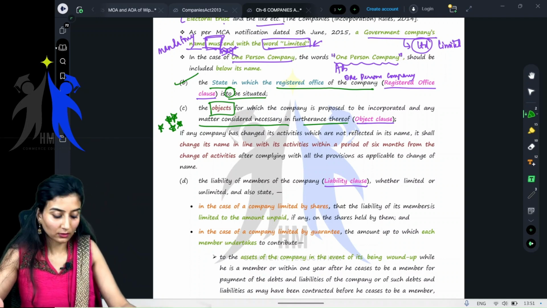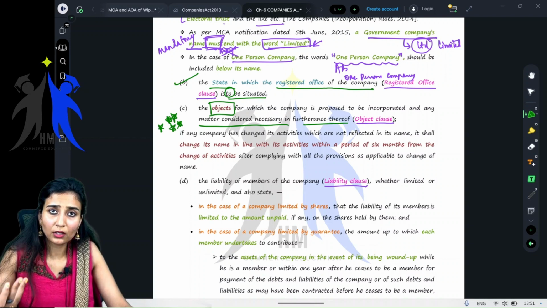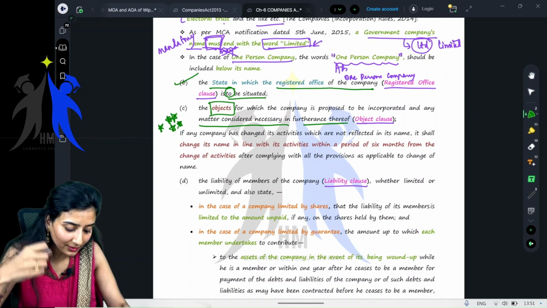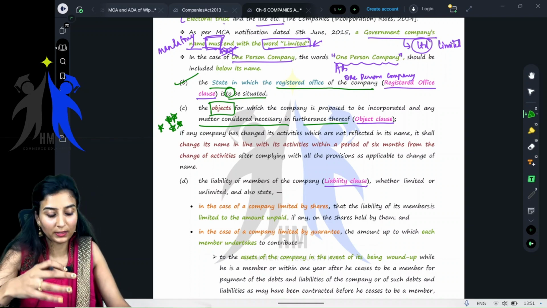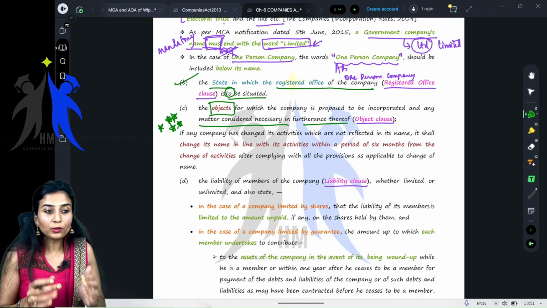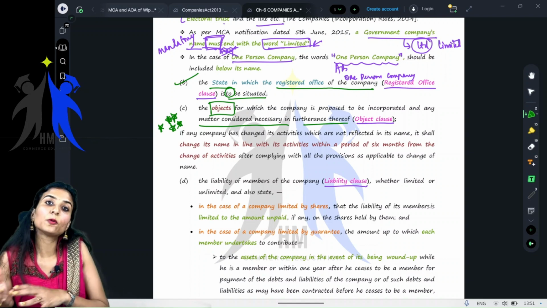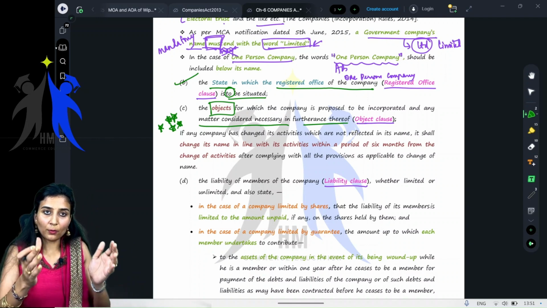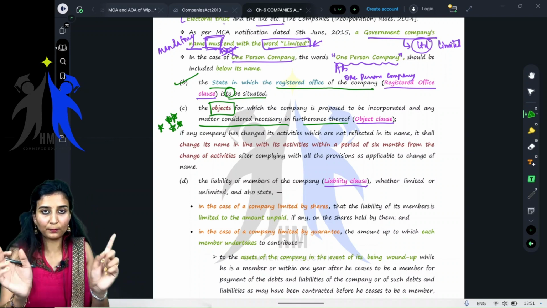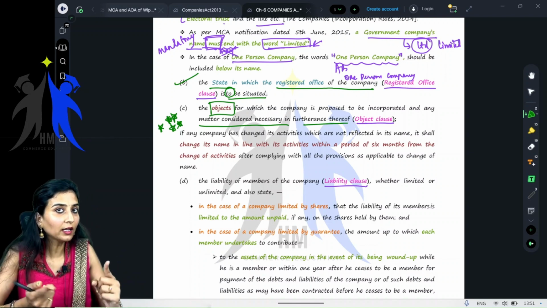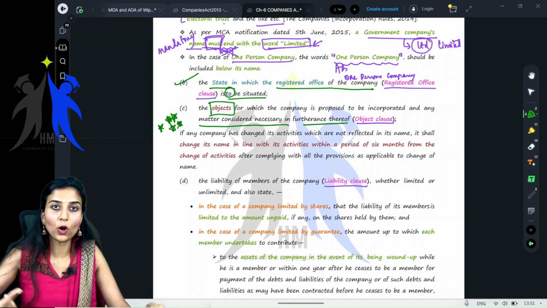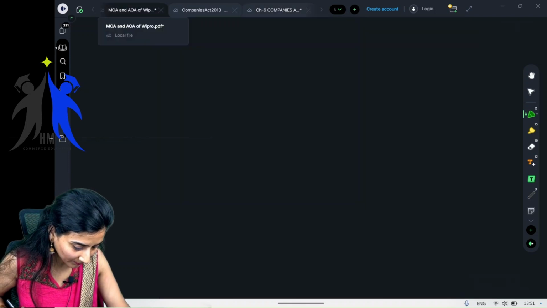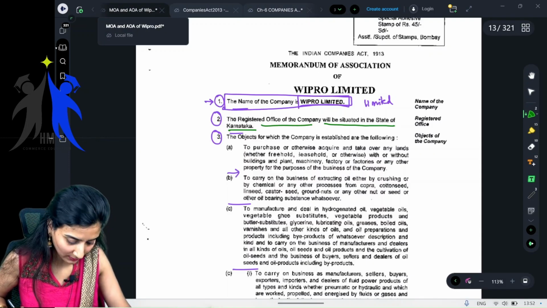I am a practicing chartered accountant. So when we incorporate a company, we try to make this particular clause as detailed as possible, because we do not want the company to face any problem later on. Getting it? So we'll try to include as many objects as possible, to increase the scope of that particular company, to increase the scope of its operation. Getting it? So I'll just show you the objects of this particular company, Wipro.